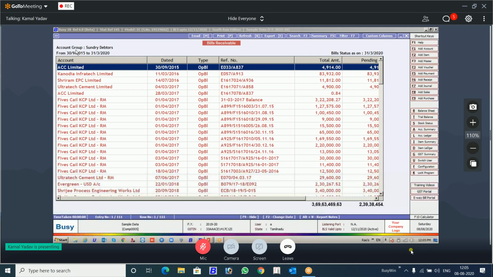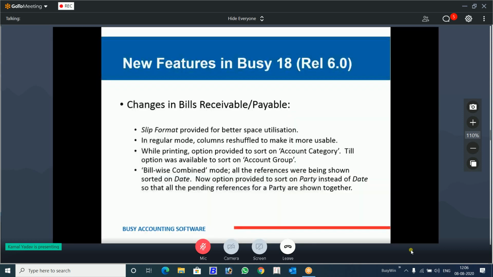And this report has been reshuffled. In the current version, if you are using, then reference number was coming first, account was coming later on. Now they have been reshuffled. Account was required in the first row, first column. So we have given that. We have changed this to the number 1 position.